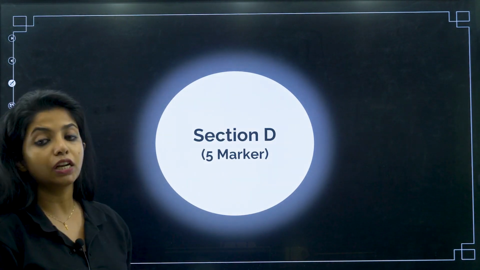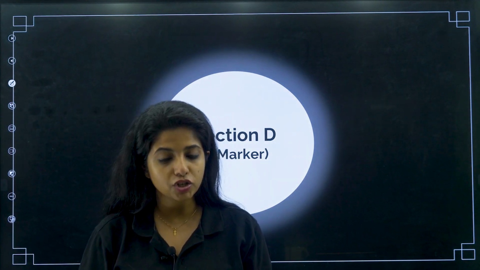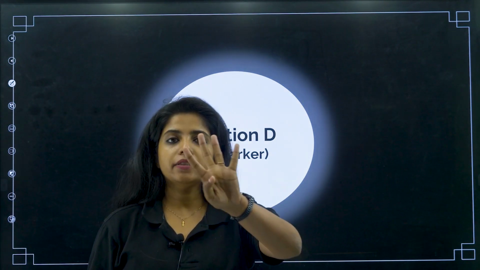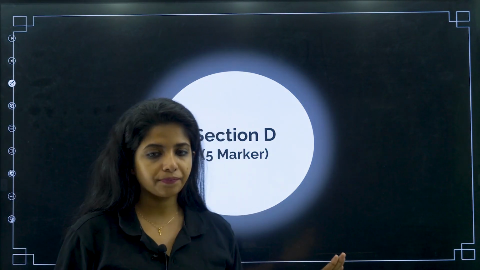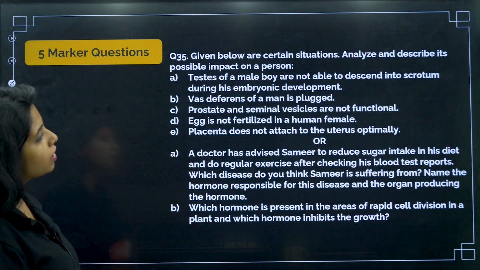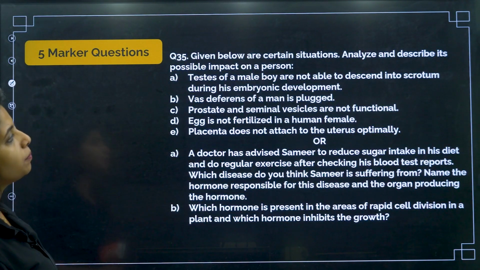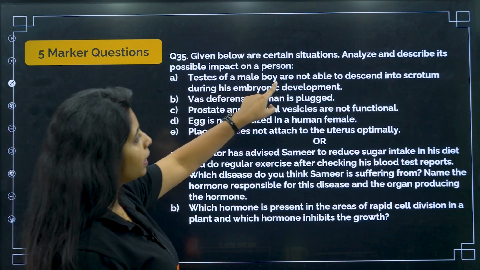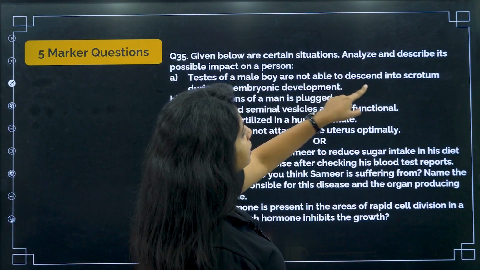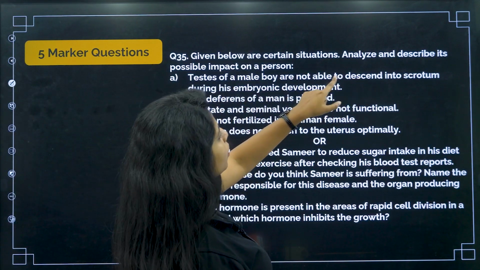Now section D, that is a 5-marker question, my dear children, and then we will be having 1 more question, that is a 4-marker question. With that we are going to end. Cool. So given below are certain situations, analyze and describe their possible impact on a person. Chalo. Testes of a male boy are not able to descend into scrotum during his embryonic development.